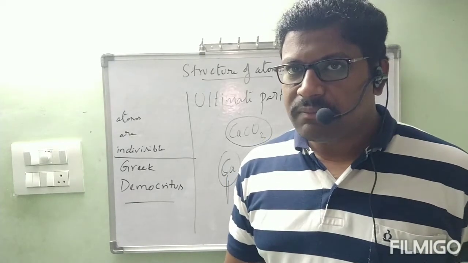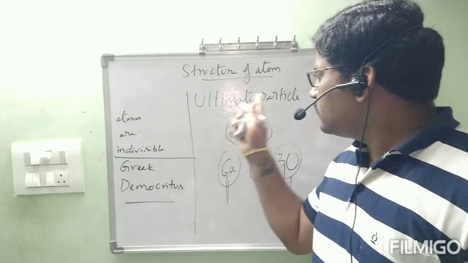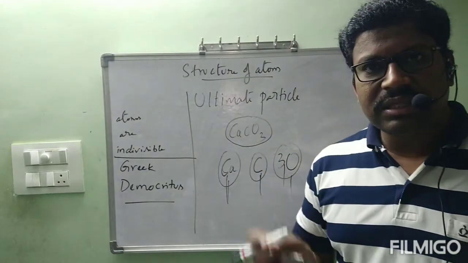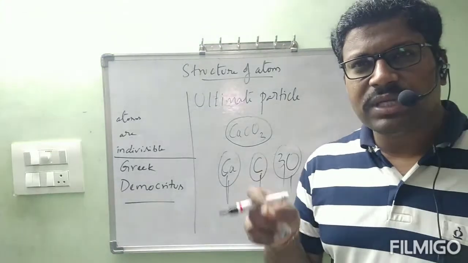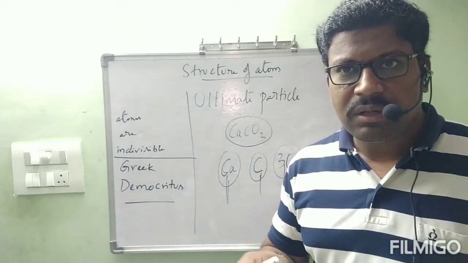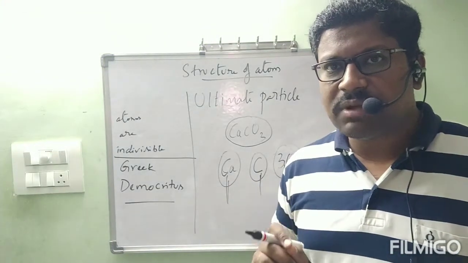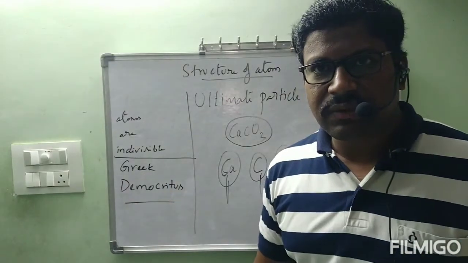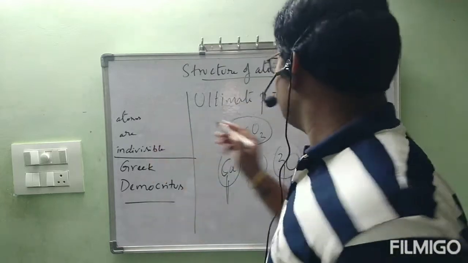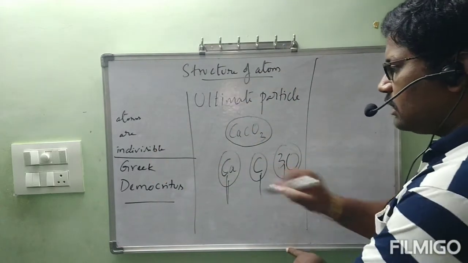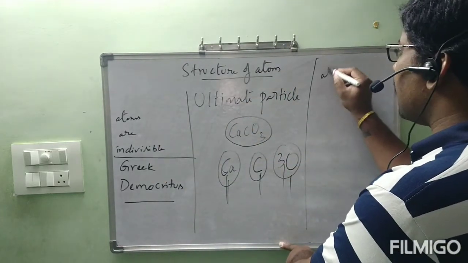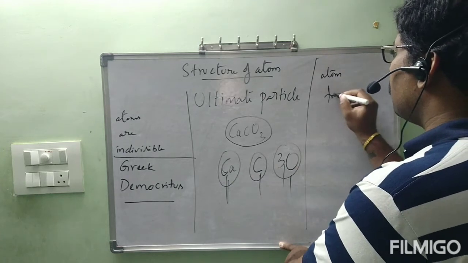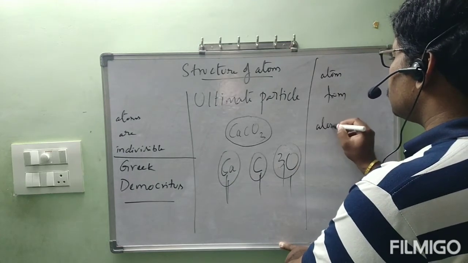Before going to that, till now whatever I explained are all general things only. I told you why we have to study the structure of atom, its importance, and who introduced this concept of atom. That was given by the Greek scientist Democritus. He derived the term atom. Greek scientist Democritus derived the term atom from atomos.